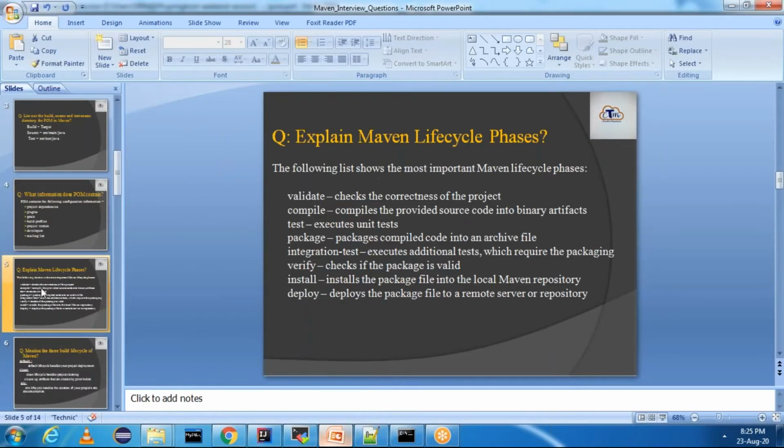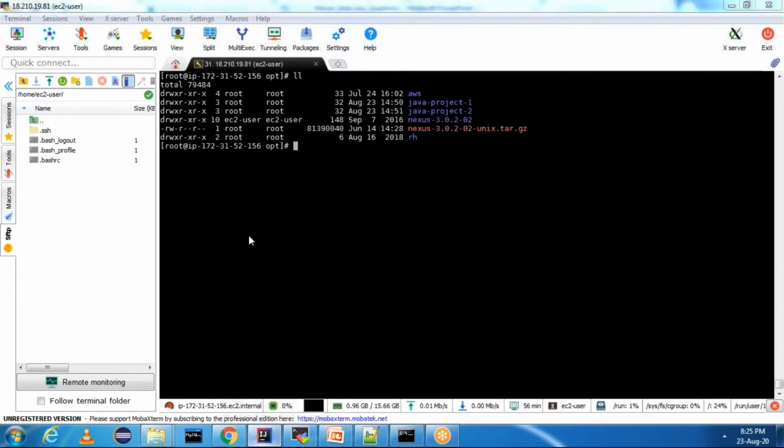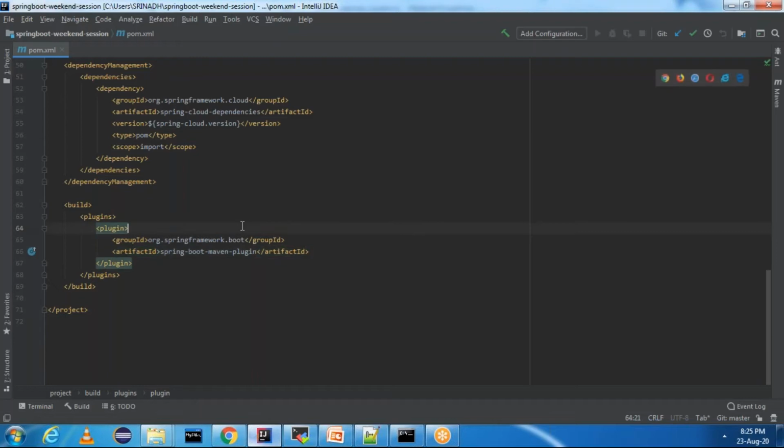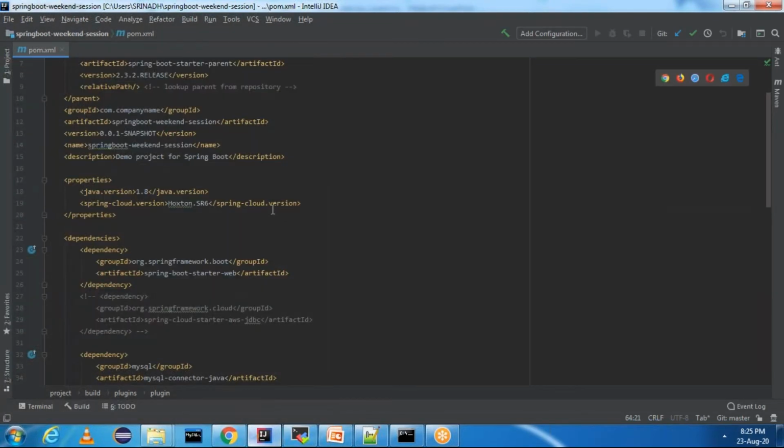Next, what are the Maven lifecycle phases? We have different Maven lifecycle phases. We'll see them one by one. First lifecycle phase is validate. Validate basically will check the correctness of the project. Let's say I'll change something here, or in this project, wherever you want, you can change it. I'll make some mistake here.